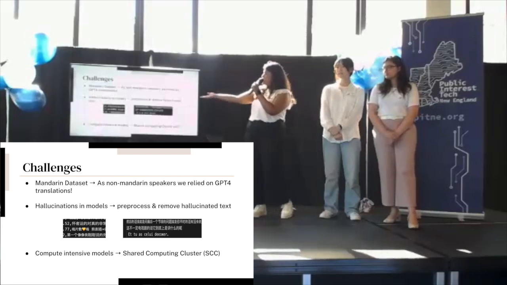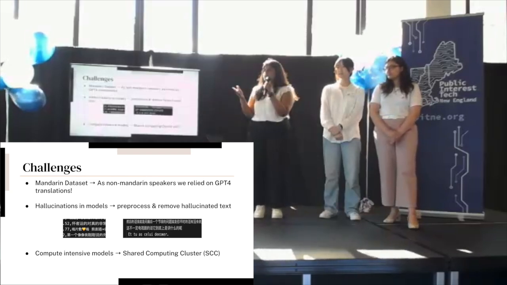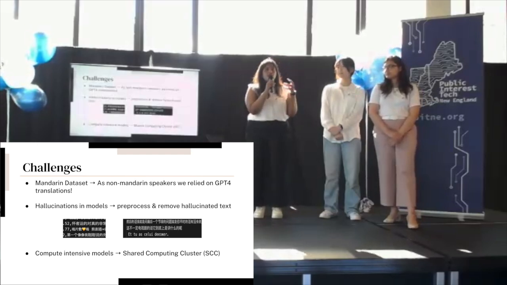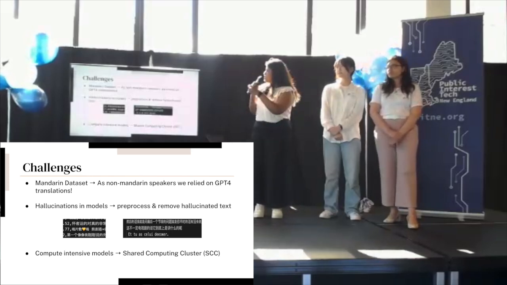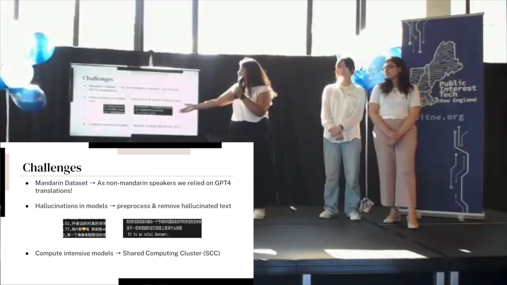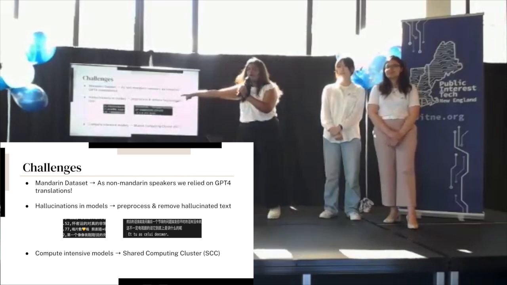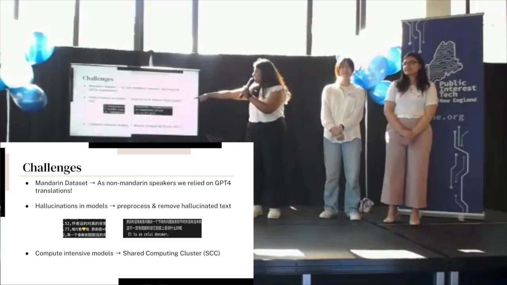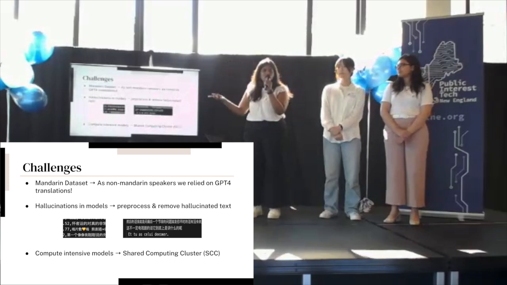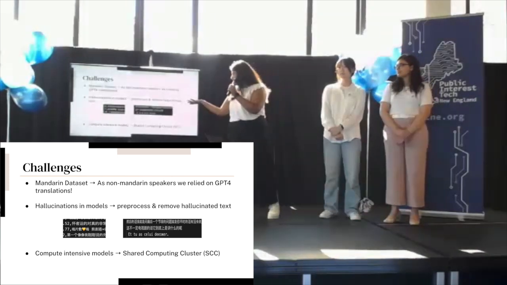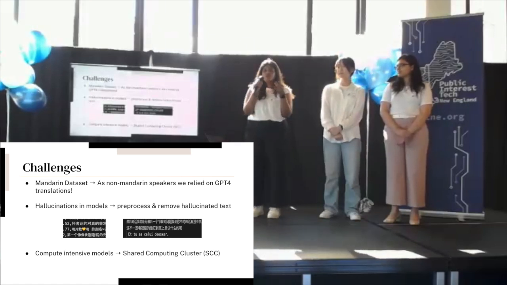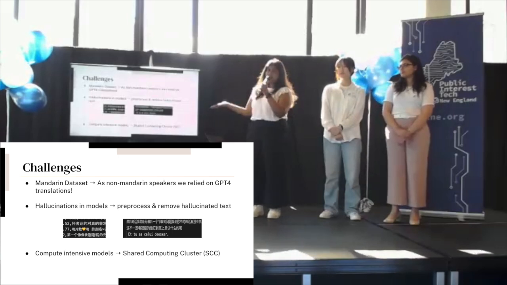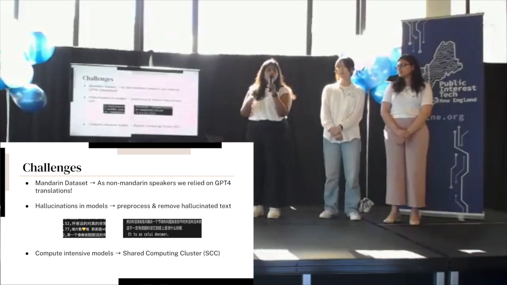And the second challenge was hallucinations. I know it can get a little confusing and sometimes hard to pronounce, but hallucinations means that AI models sometimes can create or generate stuff or make up stuff that wasn't there in the original audio. Some examples of the hallucinations: you can see an emoji right there. Whisper Tiny generated an emoji where there was supposed to be a speech to text translation, which is quite funny. And then we also found non-Mandarin text, which was in French, Persian, English, and so on. So in order to tackle hallucinations, we removed non-Mandarin characters from our data.